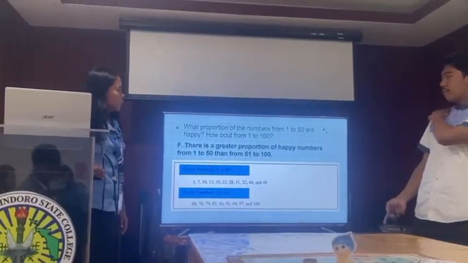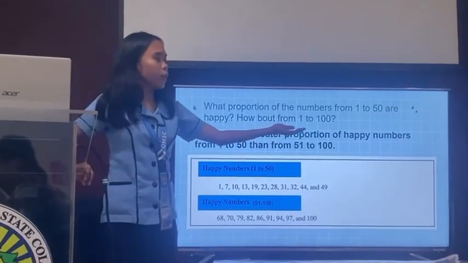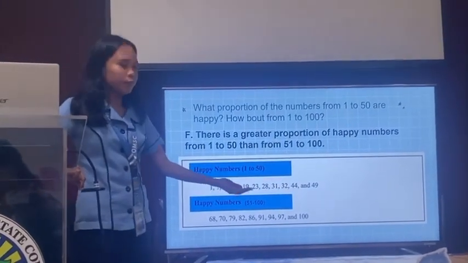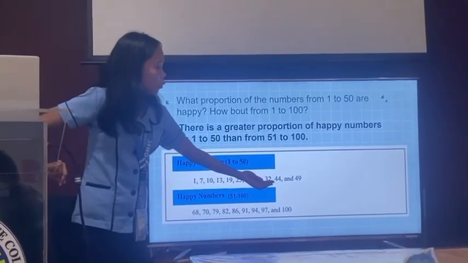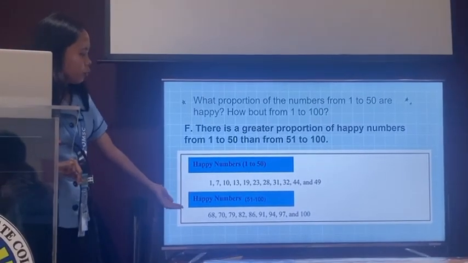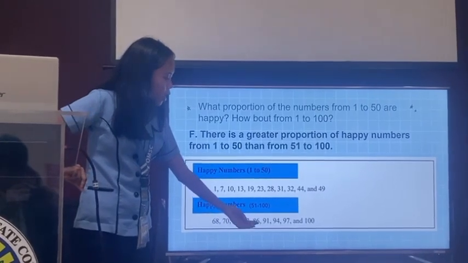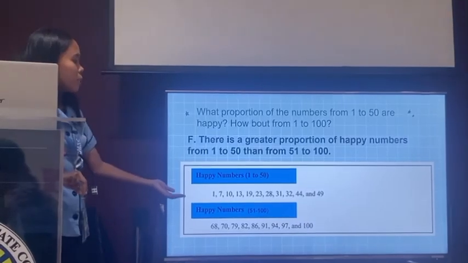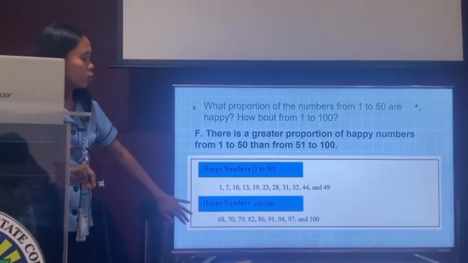For the last conjecture, what proportion of the numbers from 1 to 50 are happy? How about 51 to 100? Sorry for the mistake. As we can see, the happy numbers from 1 to 50 are 1, 7, 10, 13, 19, 23, 28, 31, 32, 34, 49. Then the happy numbers from 51 to 100 are 68, 70, 79, 82, 86, 91, 94, 97, and 100. So as we can see, there are more happy numbers from 1 to 50 compared to 51 to 100.